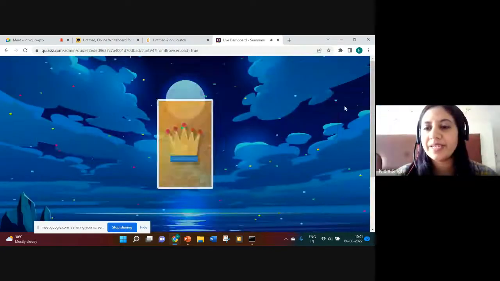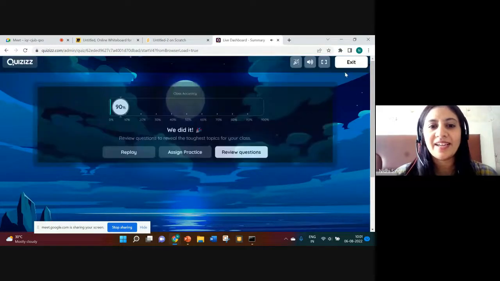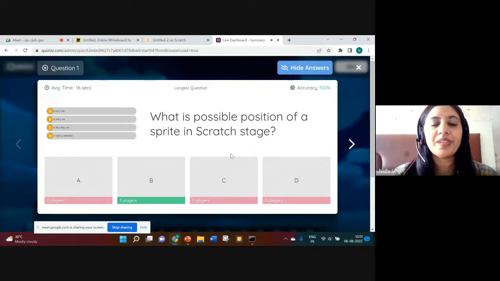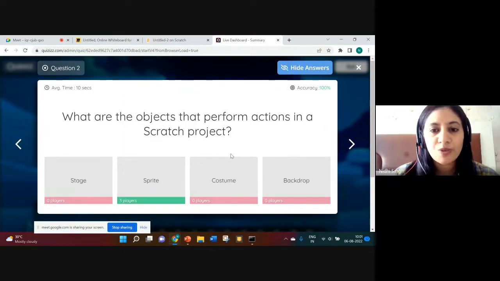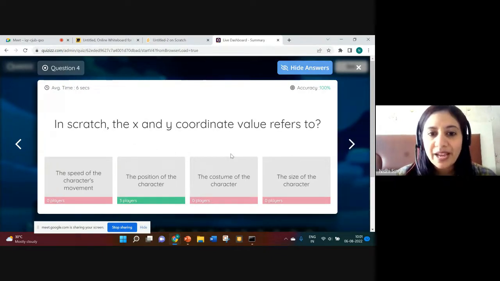Okay, so it's done. Let's review our questions. Congratulations, Priya, and great attempt by Suhani and Shaurya. What is the possible position of a sprite in Scratch state? Very good. All three of you have correctly answered this one. What are the objects that perform actions in the Scratch project? Yes, sprites. What is the name of the software that you use to create the game? Scratch. The x and y coordinate values refer to the position of your sprite in the project.